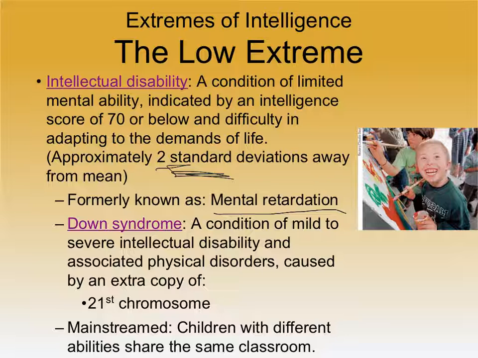Down syndrome: not everyone who has an intellectual disability has Down syndrome, but almost everyone who has Down syndrome will fall in this 70 or below category. It's a condition of mild to severe intellectual disability caused by an extra copy of the 21st chromosome. As we discussed previously, it doesn't mean that that person is unintelligent in all areas. Their intelligence is below 70 on traditional tests, but perhaps they are very good. They may have some savant-like qualities. They may be very good at art or very good at some other activity.